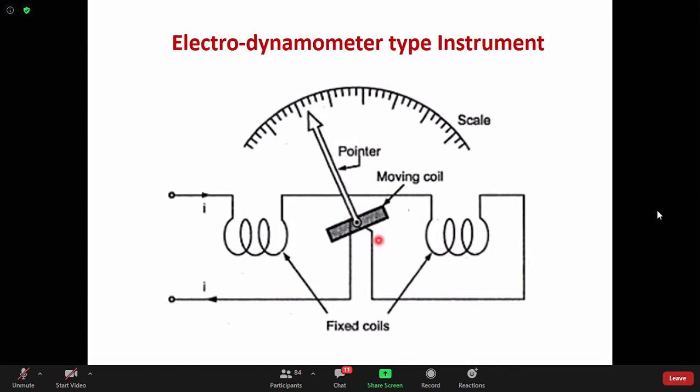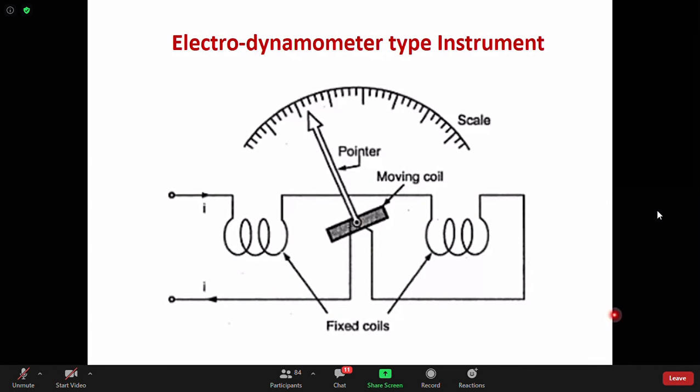So this flux will be proportional to and in the same phase with the voltage, and the other flux will be proportional to the current. Therefore the two fluxes which are interacting have a phase difference of the load power factor angle.